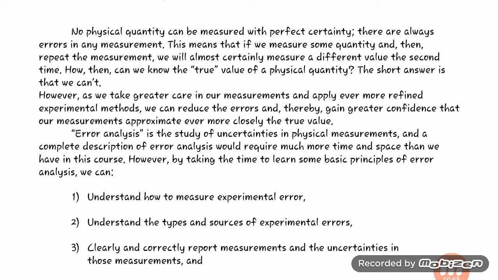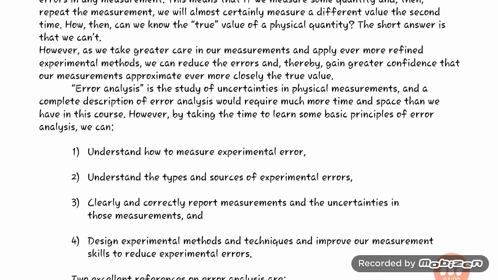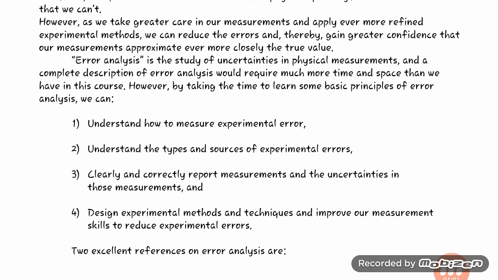The answer is very short. If we take great care in our measurement, as we all know, and apply even more refined experimental methods, we can reduce the error and thereby gain great confidence that our measurement approximates the true value even more closely.